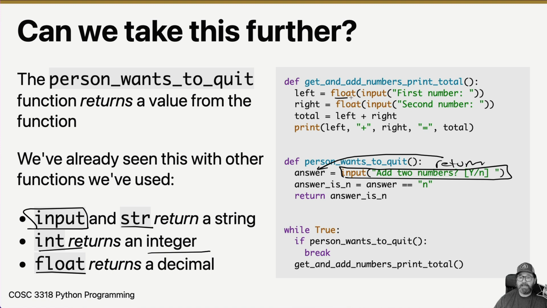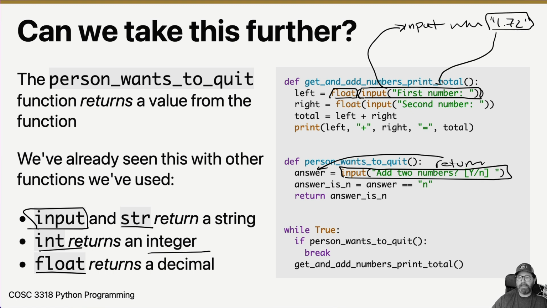So for example, here, float. So we've got input. This thing here calls a function. That goes off to some function somewhere named input that's built into Python. That runs and then returns some sort of string, 1.72. So this value ends up getting returned and replacing, essentially.